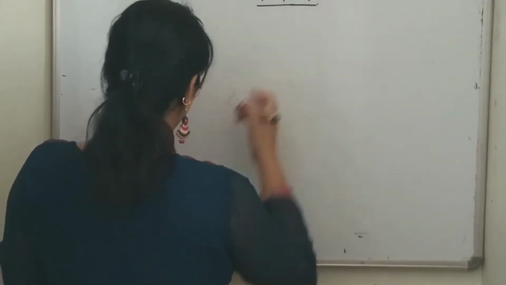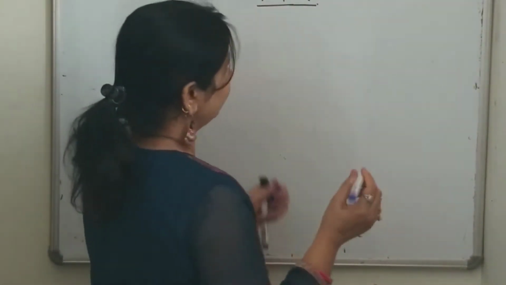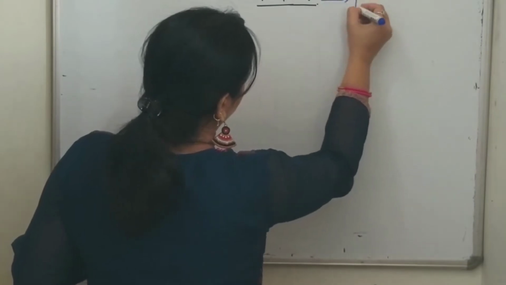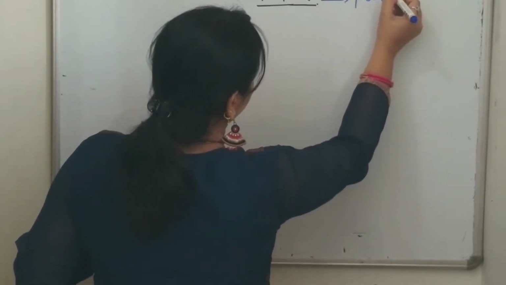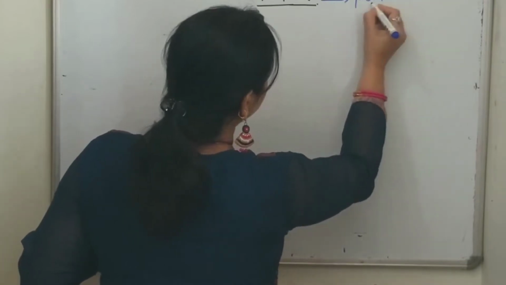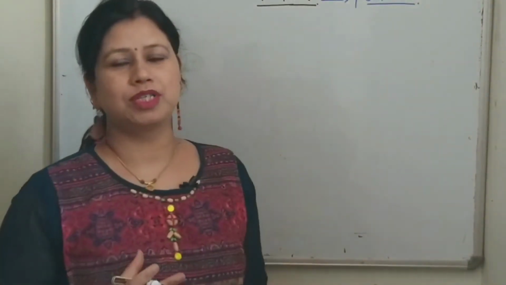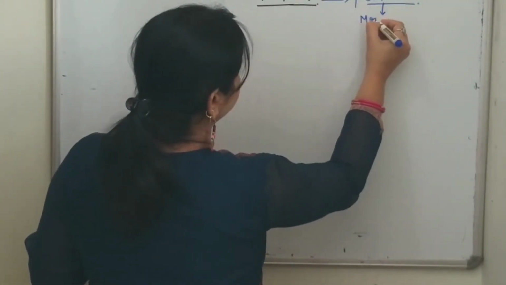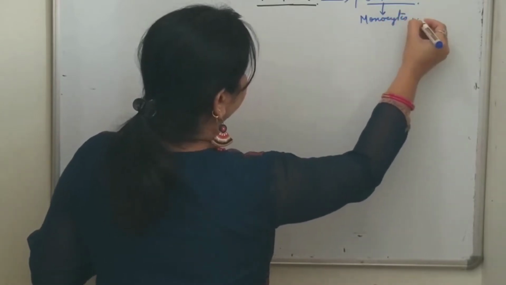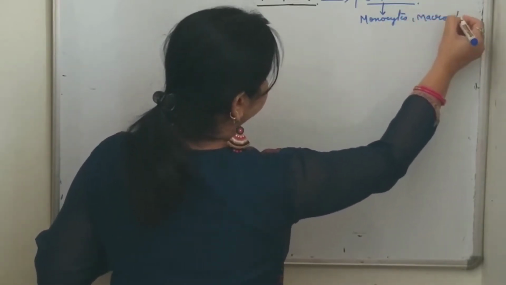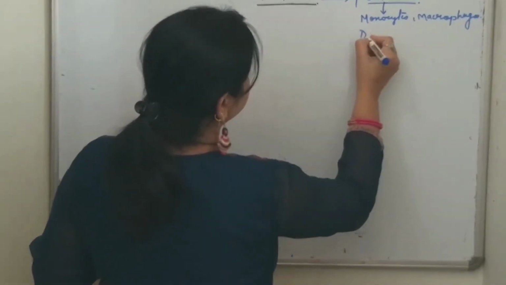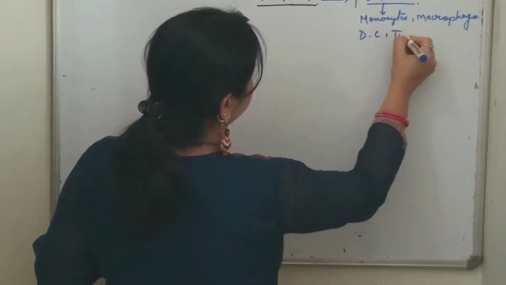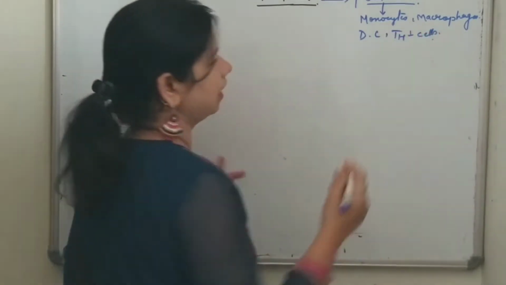First of all, we will learn about its production, how it is produced. It is mainly produced by monocytes, macrophages, dendritic cells, Th1 cells and other cells. So the producing cells are monocytes, macrophages, DC meaning dendritic cells, Th1 cells as well as other cells.